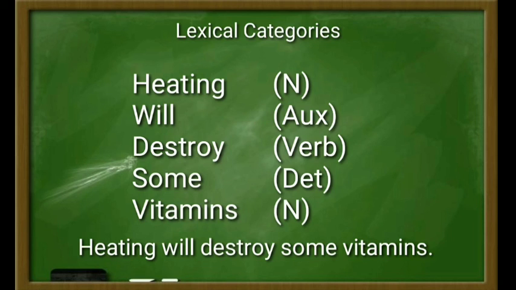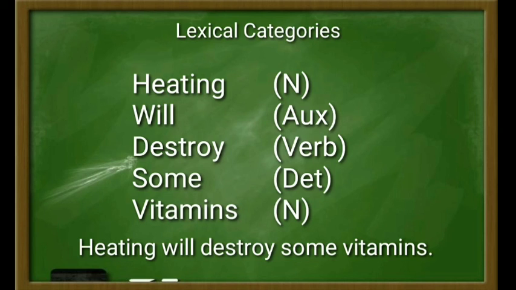And then the word some here is a determiner and it is a closed category. It can be proven by syntactical frame, for example some vitamins, which consists of determiner plus noun.